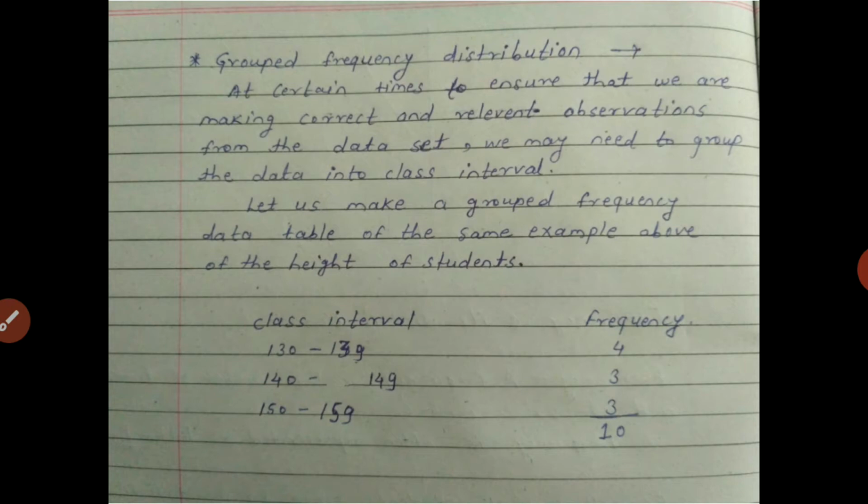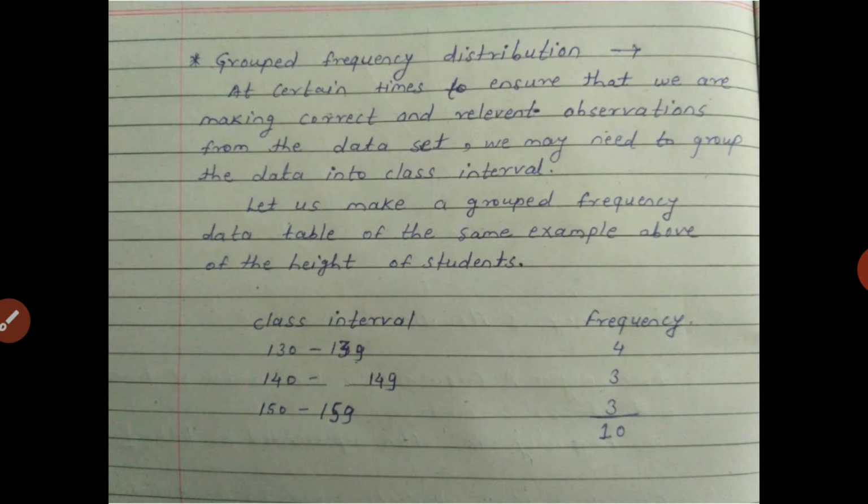But in the case of grouped frequency distribution, we are losing information. Take the first row: four students have a height of 130 to 139 centimeters, but we don't know the exact height of those students in that class interval. We are just getting a range, so we lost some information when we did the grouped frequency distribution.